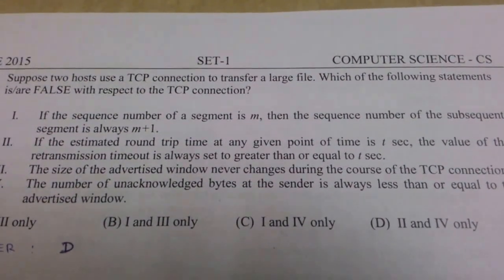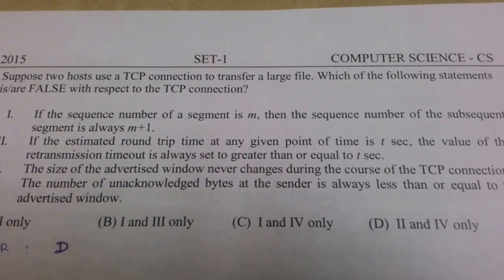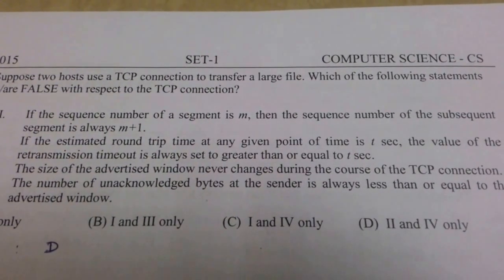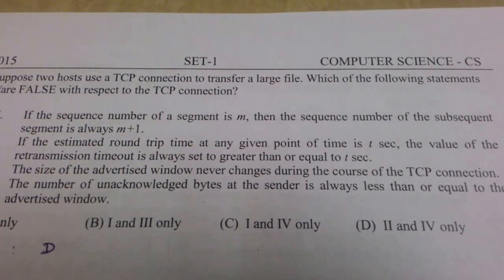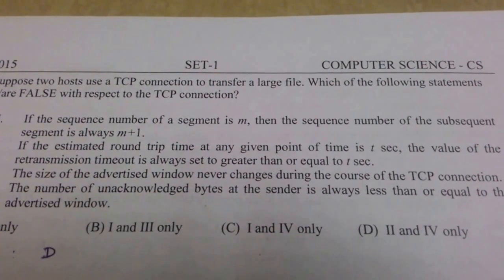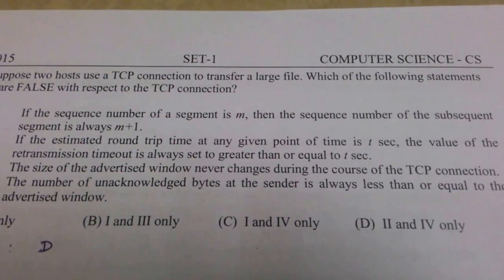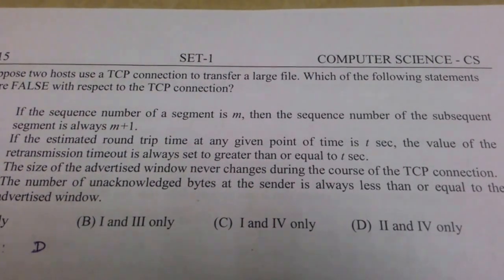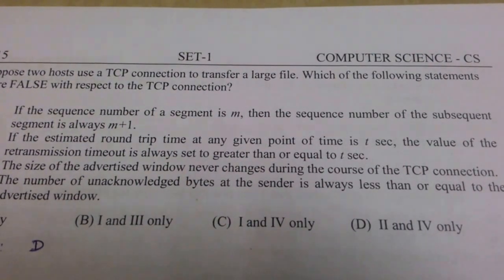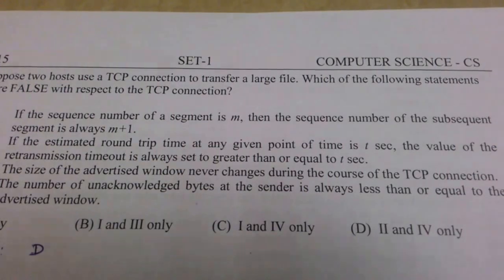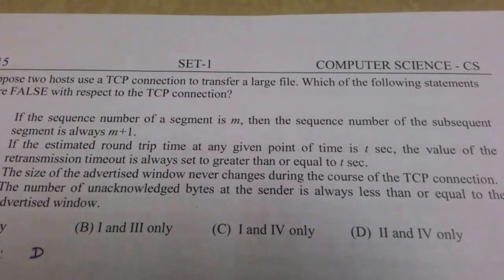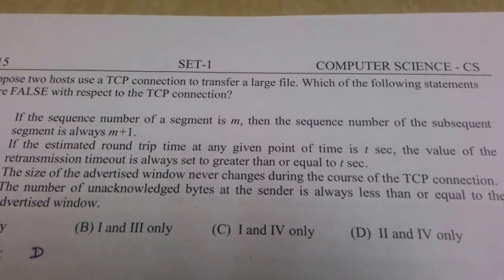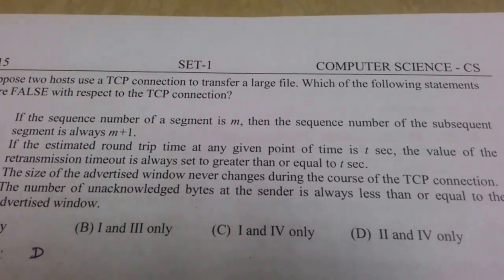The options are: if the sequence number of a segment is m, then the sequence number of the subsequent segment is always m plus 1. Let's see the statements one by one. What is the sequence number? The sequence number is nothing but the number of bytes of data. The bytes of data that are transferred in the current segment are called the sequence number of that segment.